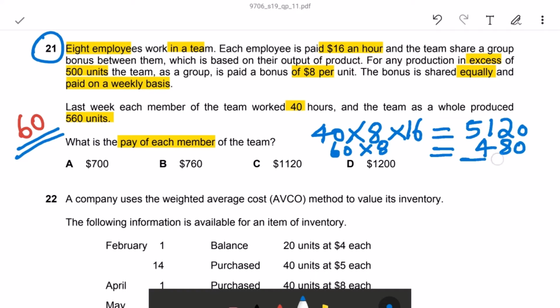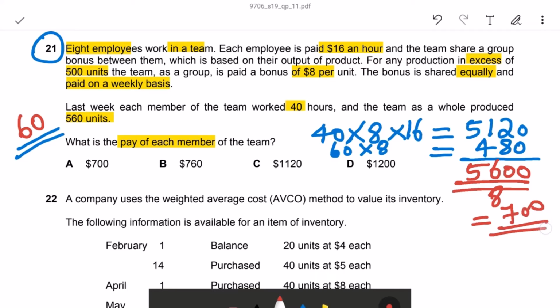So the total payment to the team is 5,600. How many members are there? There are 8 members. So 5,600 divided by 8 is 700. So our correct answer is answer A, 700. Next question.